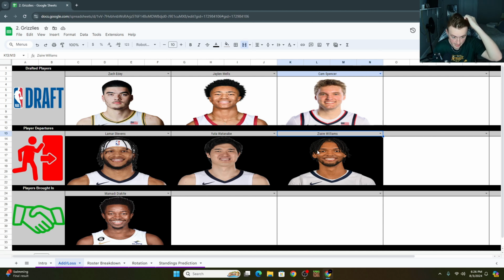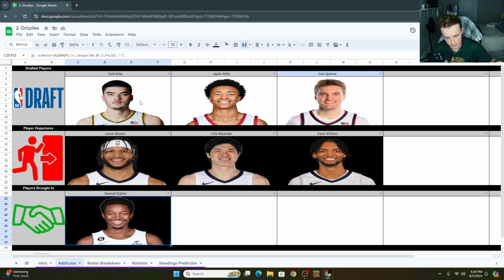So they moved him over to the Nets. Not a surprise that they want him. And they got a Diakite back, who they got from the Knicks as a part of like the Bojan and Bridges trade or whatever. So he's on the Grizzlies now. So there you go. So really not a lot of movement for a team that really tried to set themselves up for something this offseason.